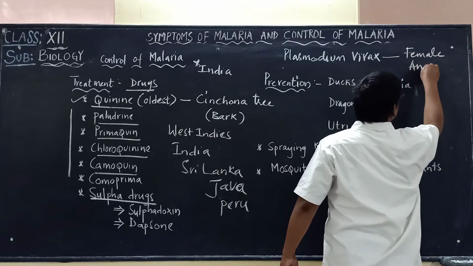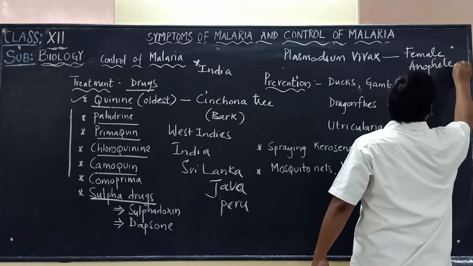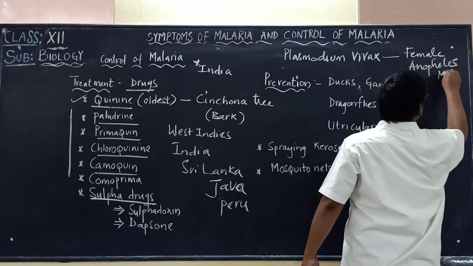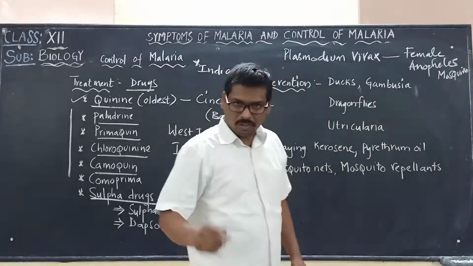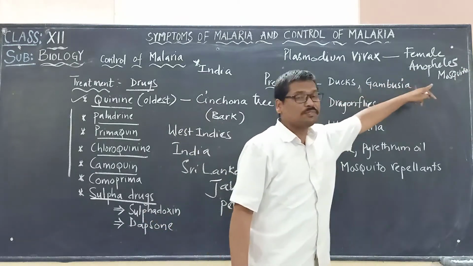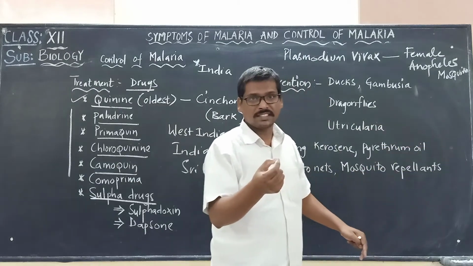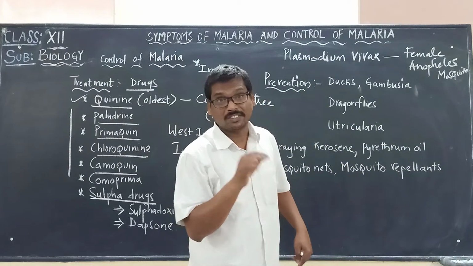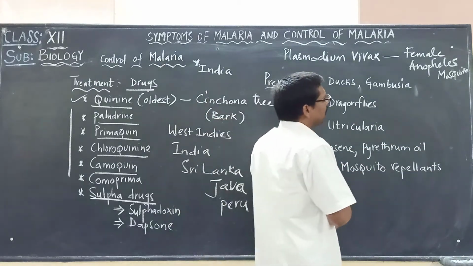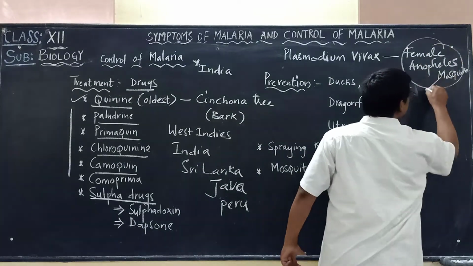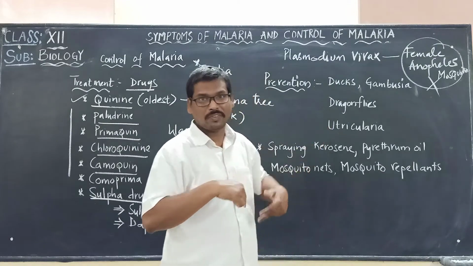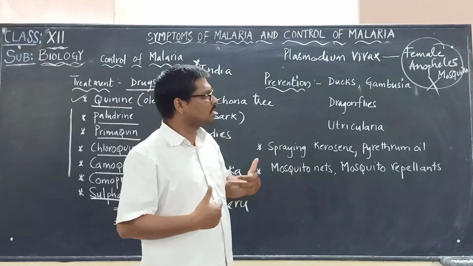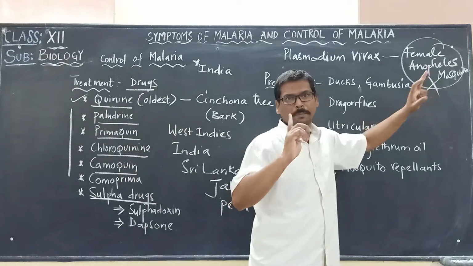So we have to restrict or control the multiplication of the mosquitoes, because only through the female Anopheles mosquito are there chances that it enters into our body causing malaria. If the female Anopheles mosquito is controlled, then there is no way for Plasmodium vivax to enter into our body. So our concept is now to control these mosquitoes.